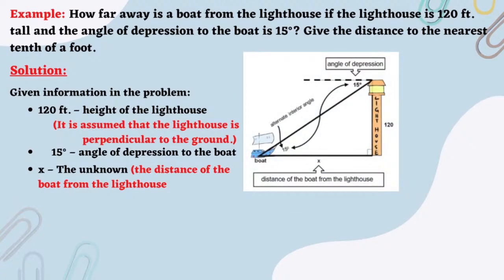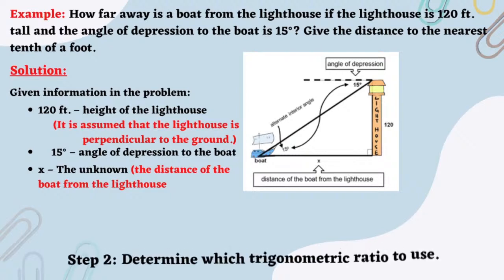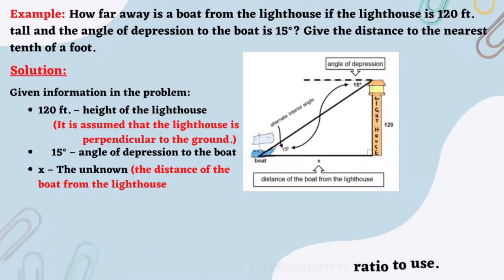Now, since the illustration shows a right triangle, then we can apply trigonometric ratios to solve for the unknown, which is the distance of the boat from the lighthouse. Step 2. Determine which trigonometric ratio to use. When solving some problems with an angle of depression, first you need to find the measure of an angle inside the right triangle formed, which is the alternate interior angle of that given angle of depression. Note that alternate interior angles are congruent. So, looking at the illustration we have in step 1, its measure is also 15 degrees.